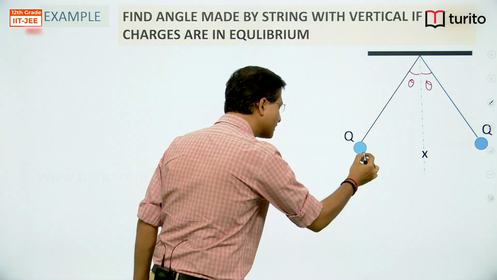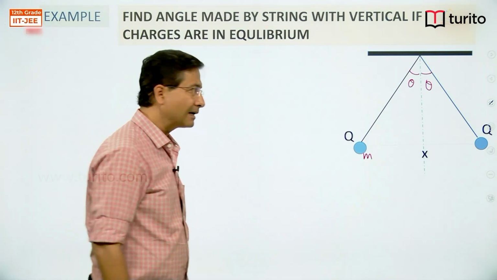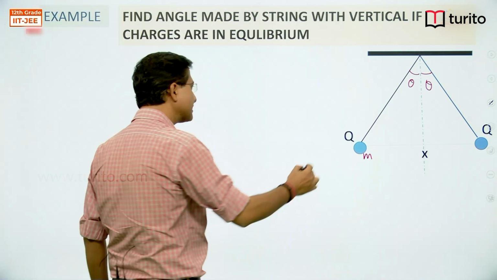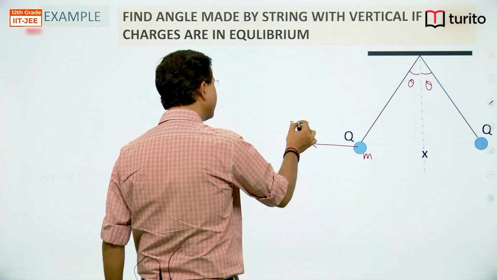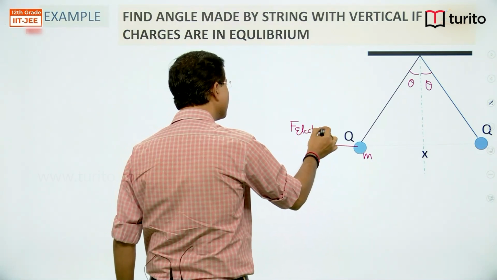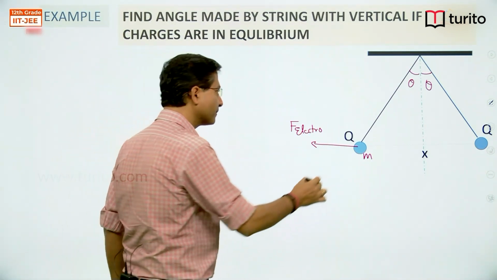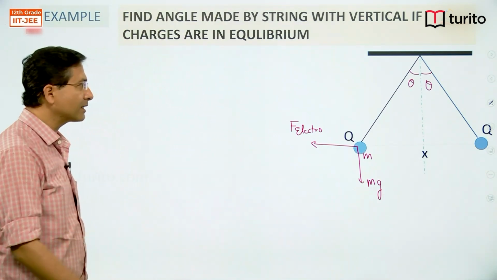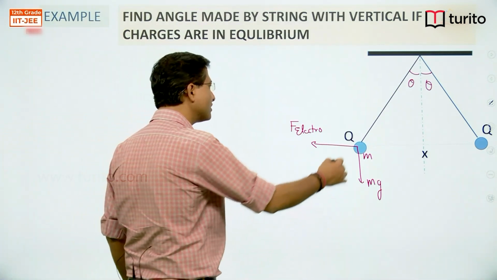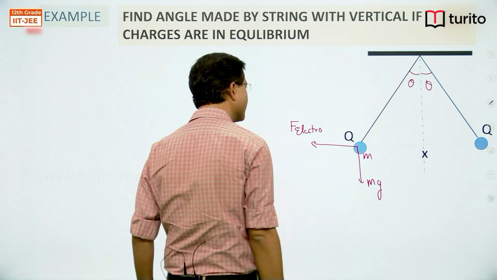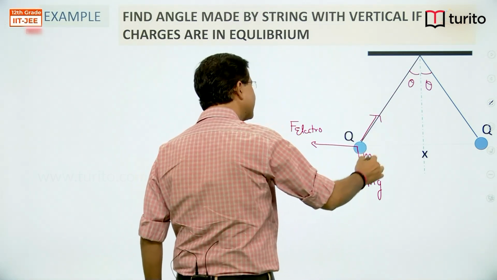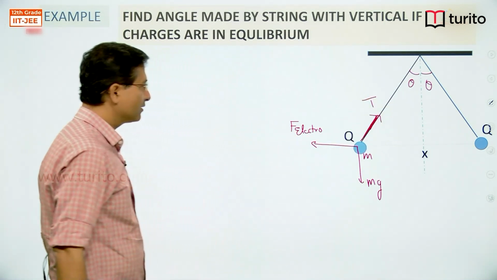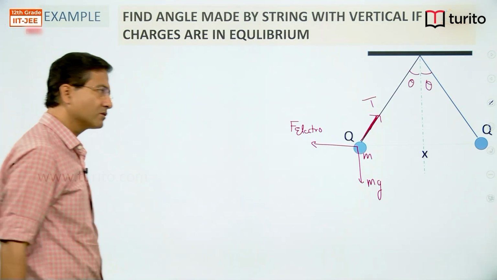Gravity is pulling it because of its mass. Another charged particle is also exerting an electrostatic force along the line joining them. So it is experiencing one electrostatic force, F electro, and one gravitational field force, mg, and it is also attached to a string. As it is attached to a string, the force is always a pull force. So the force exerted by the string will be along the string. Let that force be T. T represents tension. It is always a pull force away from the body.